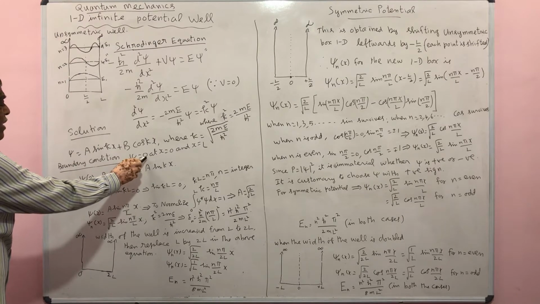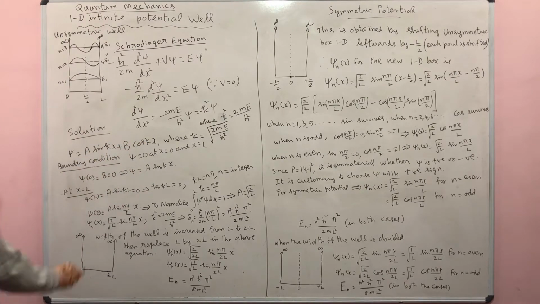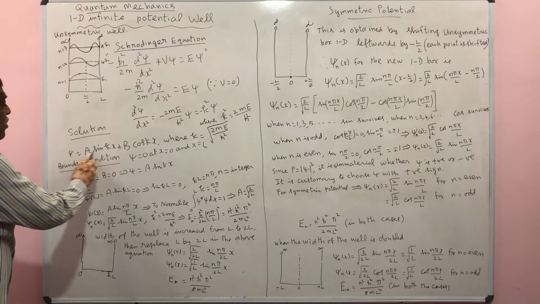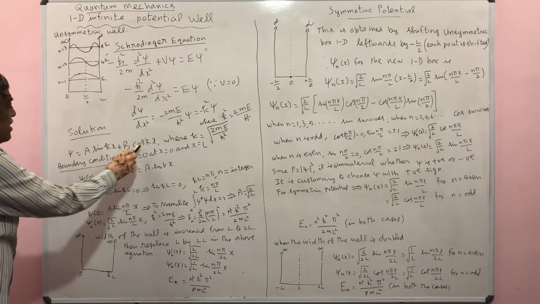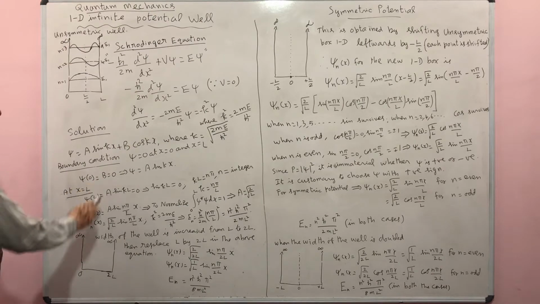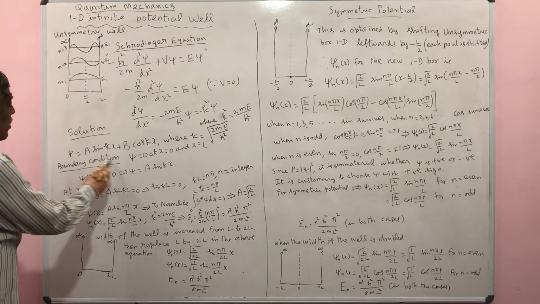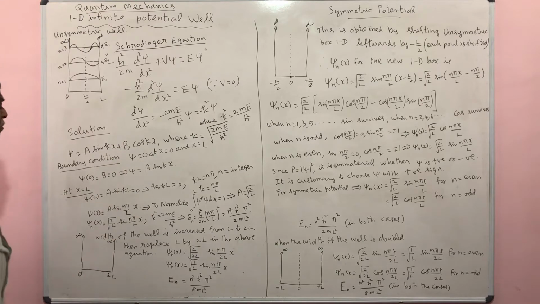If we substitute x is equal to 0 in that expression, this term vanishes and psi of 0 is equal to b, which is equal to 0 because the wave function vanishes. Therefore, constant b is 0. Therefore, this wave function becomes psi is equal to a sin kx because b is 0.